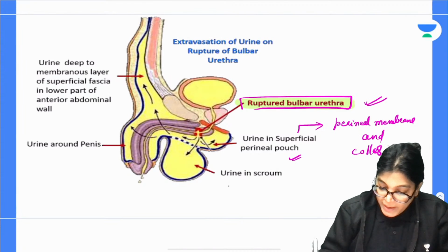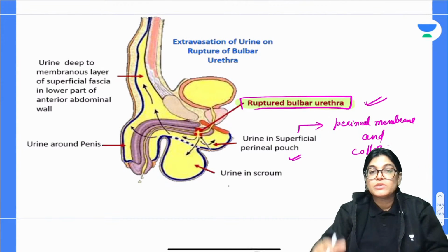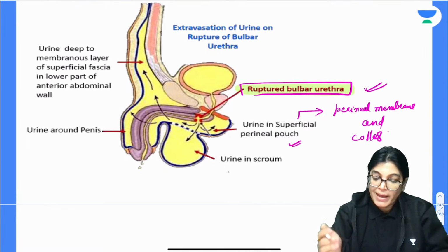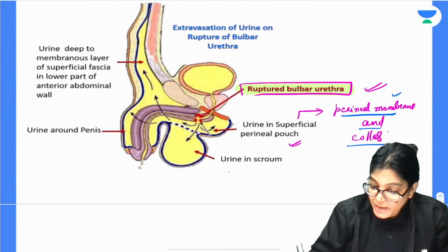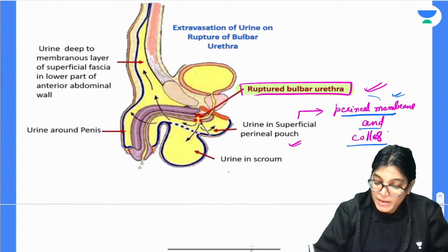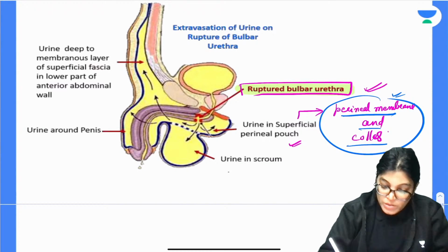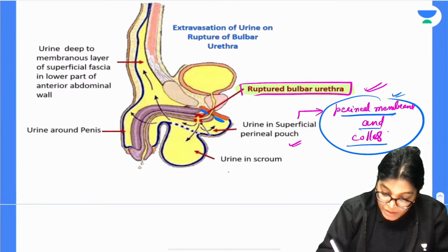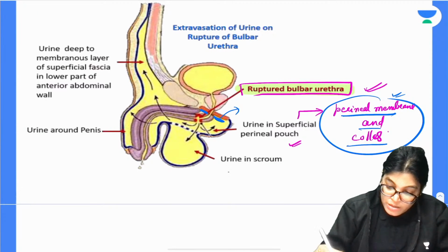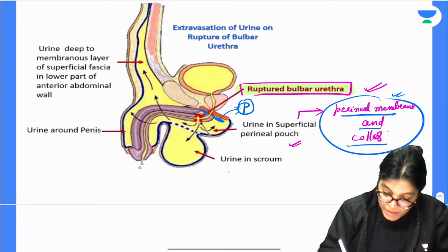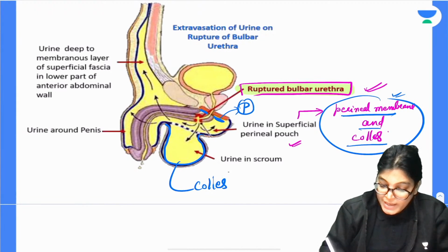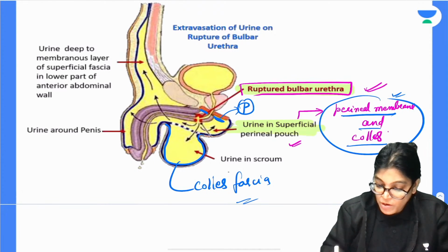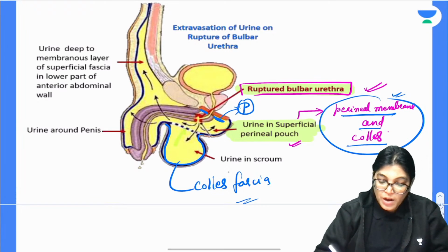Okay, so perineal membrane means the lower part of urogenital diaphragm. Actually, the lower part of urogenital diaphragm is lined by the inferior layer of urogenital diaphragm. So here this layer will be the inferior layer or the perineal membrane, P for perineal membrane, and this layer will be the Colles fascia. So exactly the extravasation of urine is occurring in the superficial perineal pouch with no doubt, and from here the